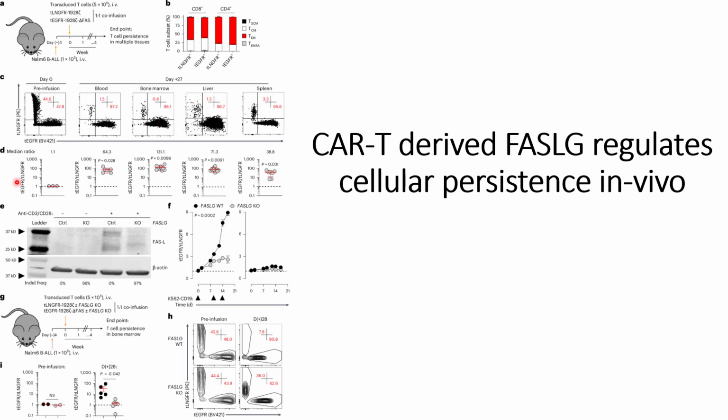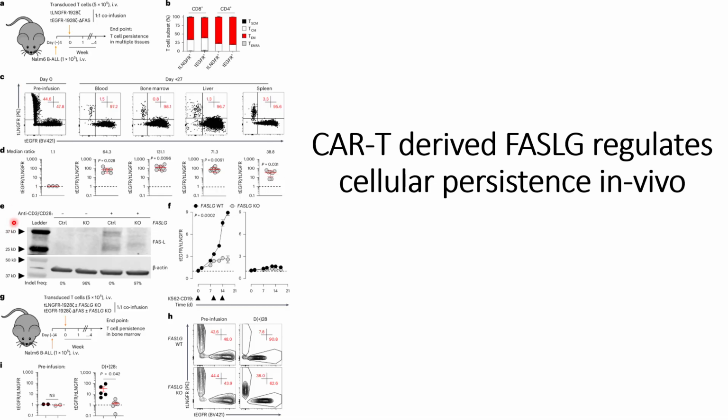And when they did the median analysis, here also they can see that the ratio of TEGFR to TLNGFR at day 0 is almost equal to 1, but at day 27 at different locations the ratio is significantly greater than 1, indicating that the TEGFR cells are able to survive, whereas TLNGFR cells are not able to survive because they can trigger apoptosis through the FAS signaling pathway. That is what they found in the previous studies that we discussed in our previous videos.